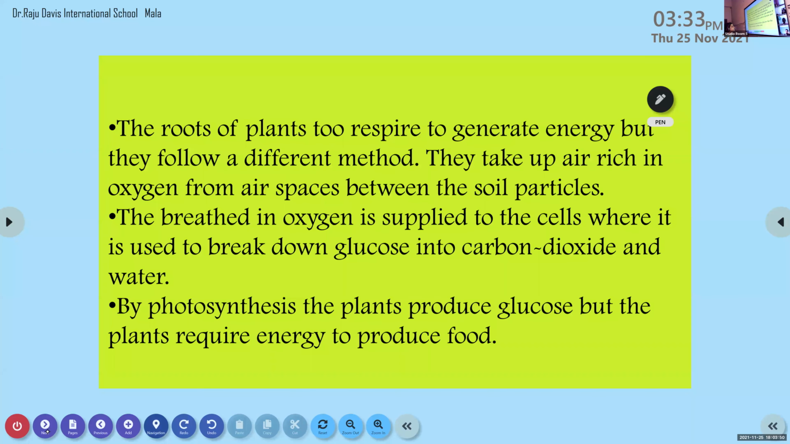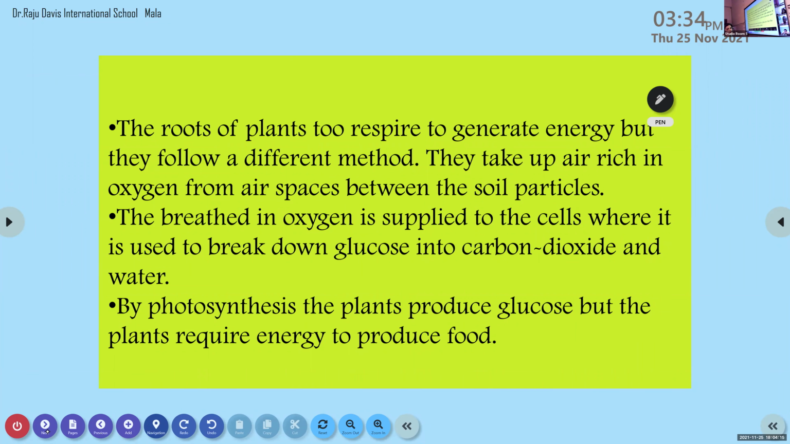Then what about the respiration in the case of plants? The roots of plants respire to generate energy, but they follow a different method. They take up air rich in oxygen from air spaces between the soil particles. So not only by the stomata, but also by the roots, the plants respire.